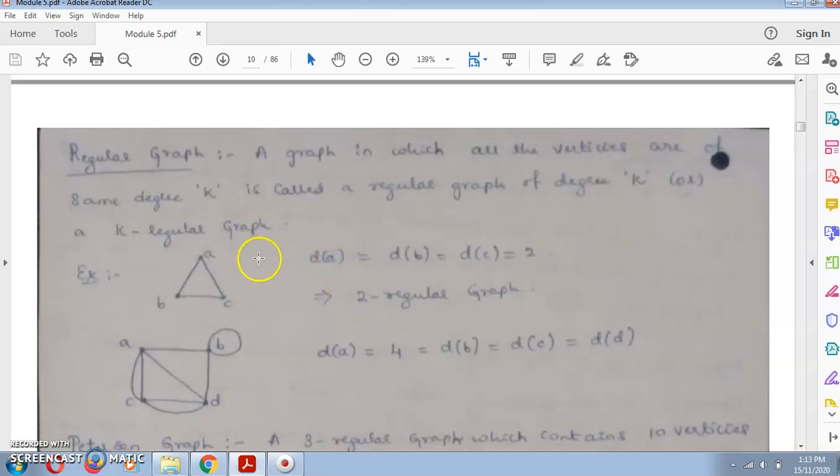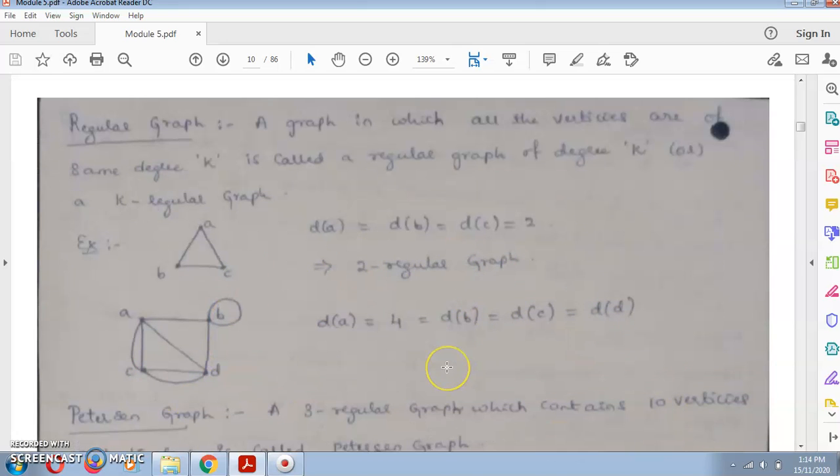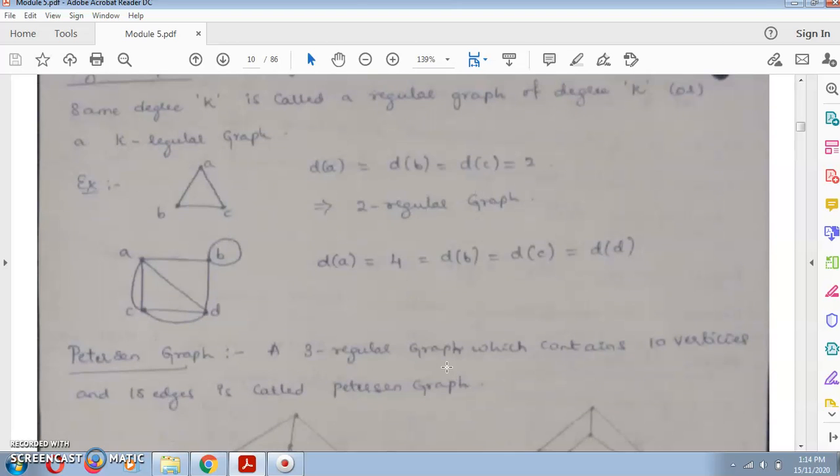Degree of A, degree of B, degree of C, all are 2, so it is called a 2 regular graph. Next, in this example, the degrees of A, B, C, D are all 4. How to count: 1, 2, 3, 4 for A, 1, 2, 3, 4 for B, 1, 2, 3, 4 for D, 1, 2, 3, 4 for C. Since all the vertices are of degree 4, it is called a regular graph.